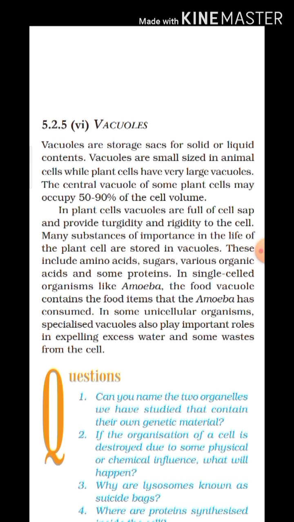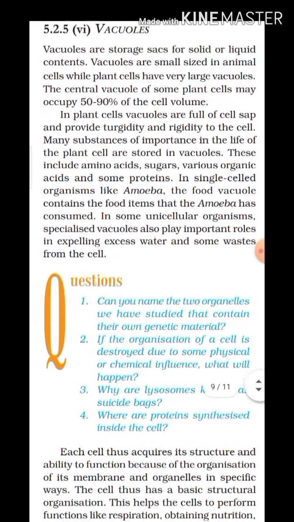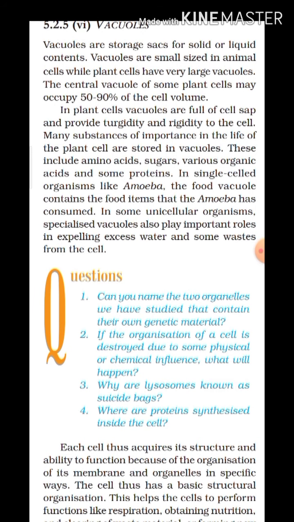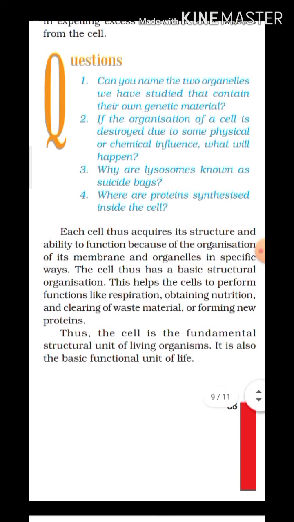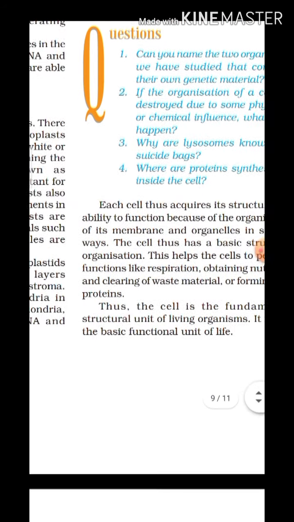It also stores some chemicals, or you can say color pigments, that help in pollination. So in this way, the vacuole performs different types of functions in a plant cell. So this is all about the cell organelles which are given in your book, in the lesson, the fundamental unit of life.